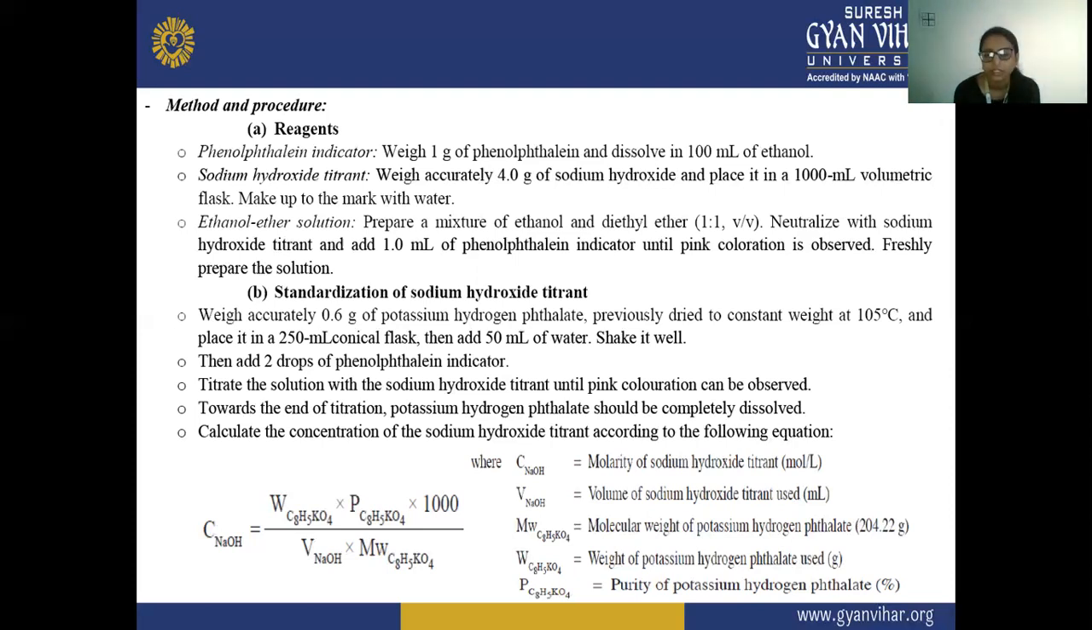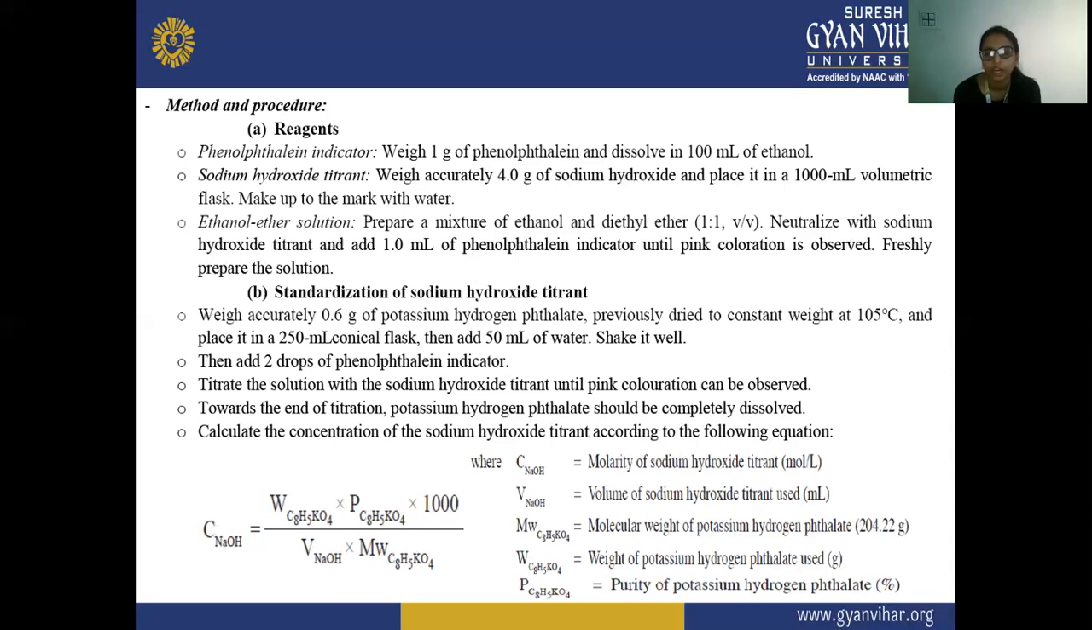Next, second, we have to do the standardization of the sodium hydroxide titrant. So here we weigh accurately 0.6 gram of potassium hydrogen phthalate, which should be previously dried at 105 degrees centigrade to constant weight. We place it in a 250 ml conical flask, and after that we add 50 ml of water and shake it well.